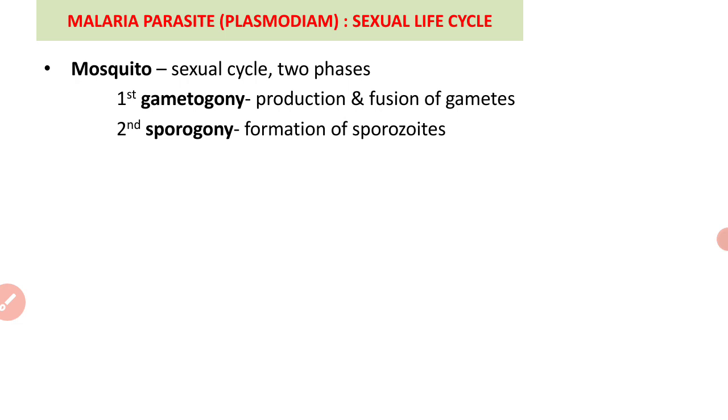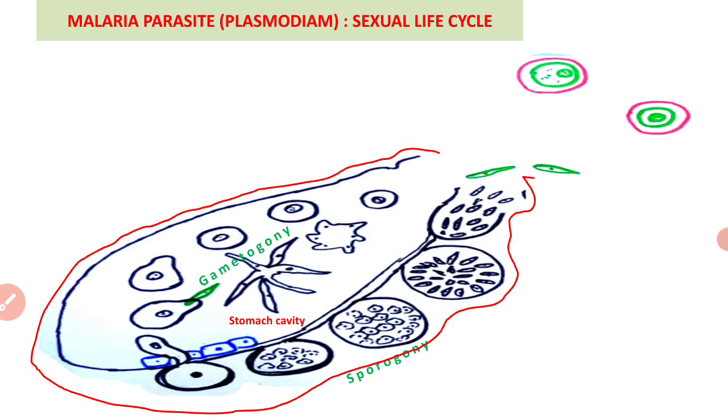So there are two phases. The first phase is called gametogony, in which the gametes are formed and fusion also takes place. The second stage is called sporogony, in which the sporozoites are formed. So let us see the sexual cycle of this parasite.